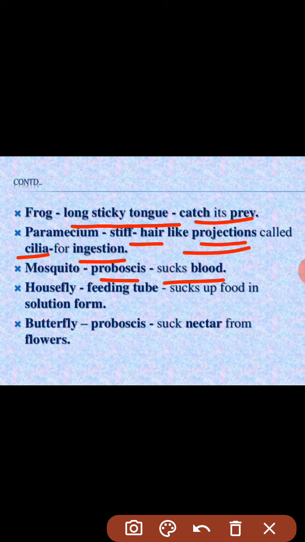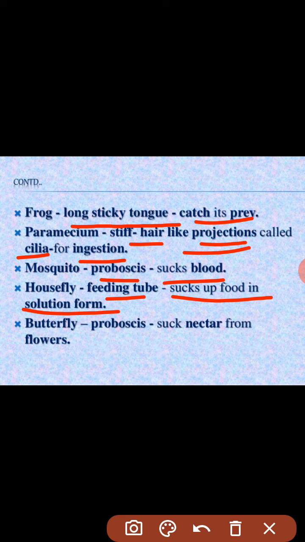It has a feeding tube. Through this feeding tube the housefly sucks up food in solution form. All the food the housefly takes is in the form of a solution. It is never solid food. This you have to remember.